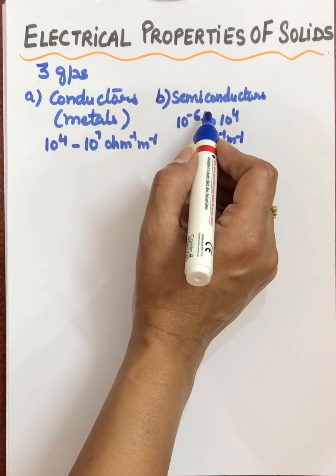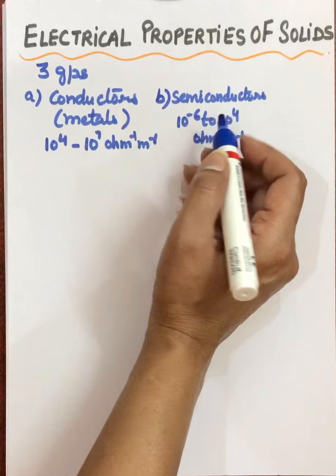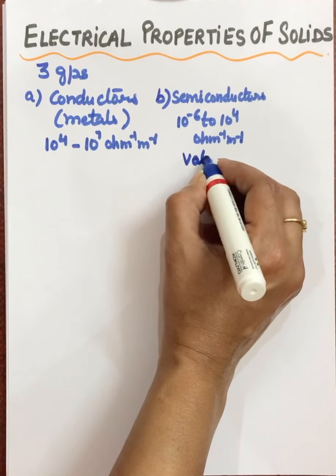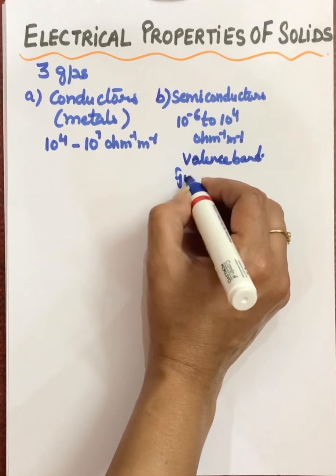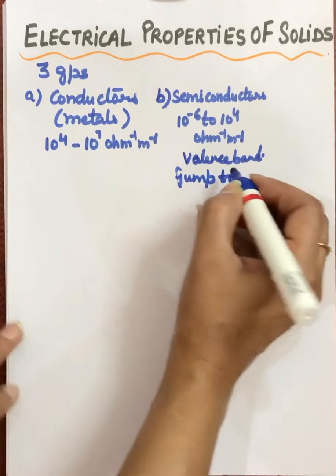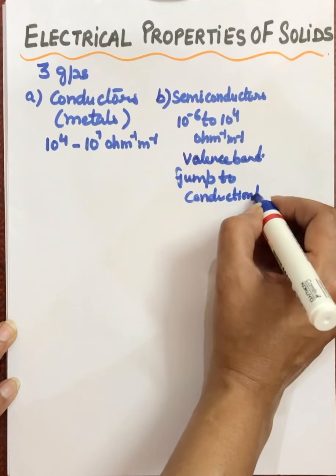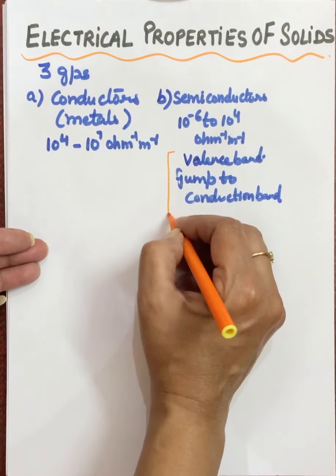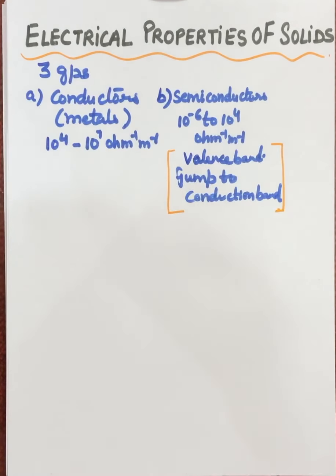And as the temperature increases, their conductivity increases because electrons present in the valence band can jump to the conduction band. So the electrons can move. If electrons can move, that means the substance can become a little bit conductor in nature. Now what is valence band and what is the conduction band, that we'll cover afterwards.